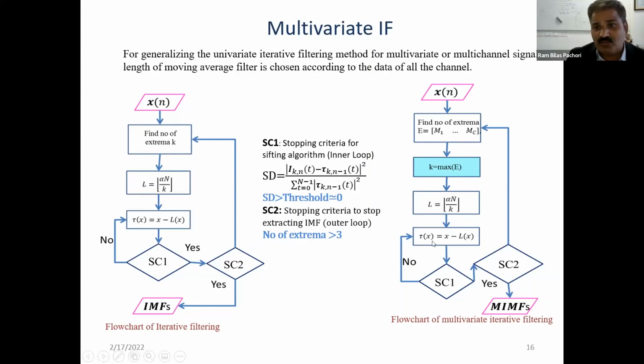In that way, the number of components will be the same, and then we satisfy these conditions, stopping criteria 1 and stopping criteria 2, and in all cases we have multivariate IMFs. Once you obtain the first multivariate IMF, you subtract it from the signal, then determine the residual, and then again you repeat the same process. In that way we determine all possible multivariate IMFs from the signal.